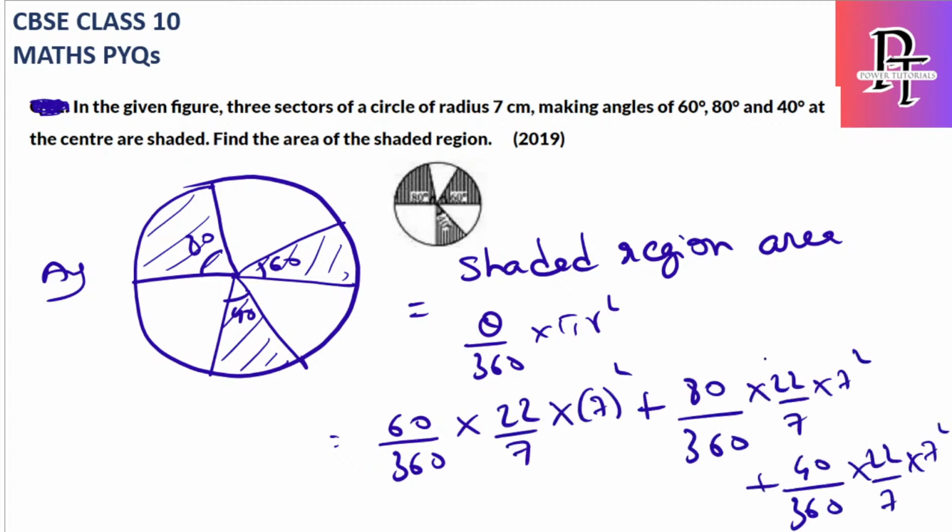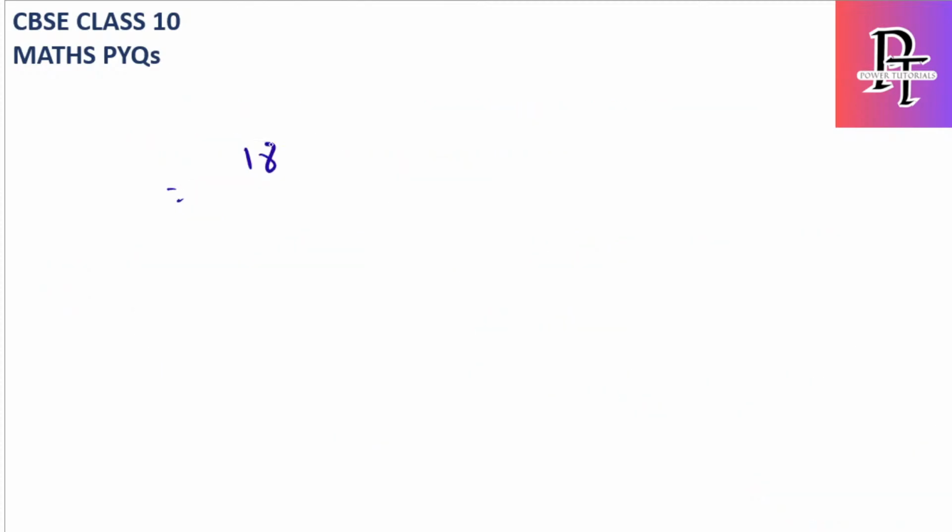I will take 22 by 7 into 7 square as common, and 360. I'll write it on the next slide. So 60 plus 80 is 140, 140 plus 40 is 180. So the final is 180 by 360 into 22 by 7 into 7 square. This and this get cancelled out. 18 2s are 36, 2 1s are 11. So the final answer is 77. If they mention centimeter, it is centimeter square. So the area of the shaded part is 77 centimeter square.